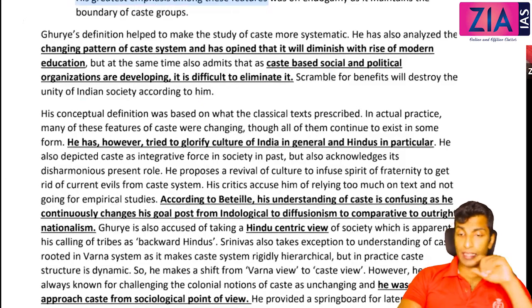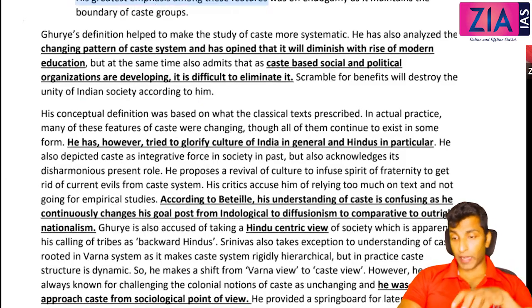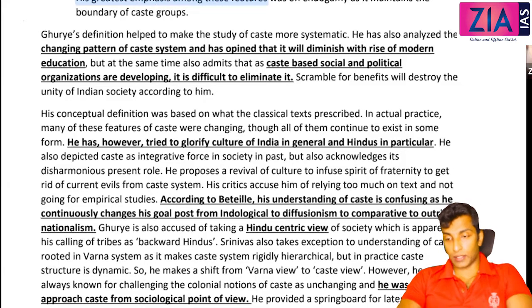Okay, he also analyzed the changing pattern of the caste system and has opined that it will diminish with the rise of modern education. He is clear that with the development of modern education, the caste system will obviously diminish. The importance of caste will come down. The ritual hierarchy may give way to secular hierarchy, or caste will give way to class.